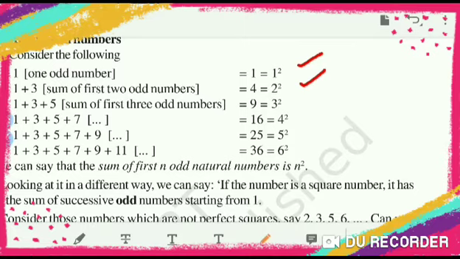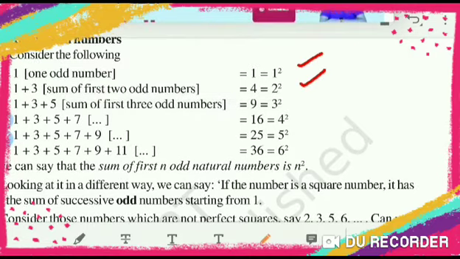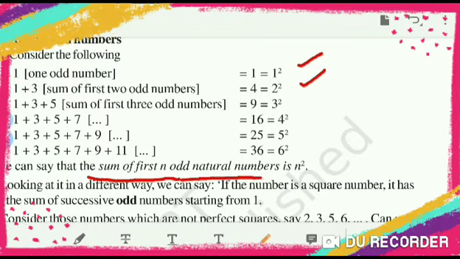Now 1 plus 3 plus 5 is 3 square. Then 1 plus 3 plus 5 plus 7. So if you see here, how many numbers are there? Suppose 4 numbers are there, it is a square of 4. If 5 numbers are there, it is a square of 5. So here you can conclude that the sum of first n odd natural numbers is n square. First n means however many odd numbers there are, the sum of those numbers will be that number squared.